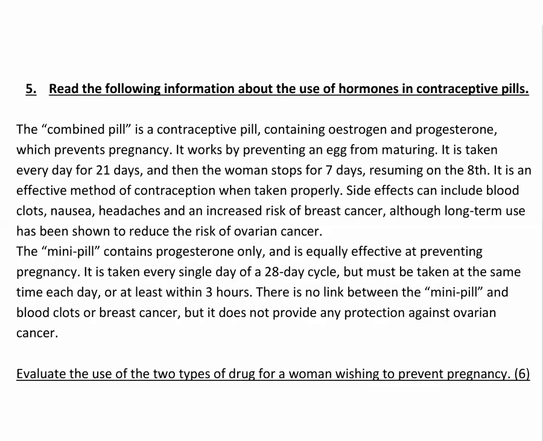The mini pill contains progesterone only and is equally effective at preventing pregnancy. It's taken every single day of a 28-day cycle, but it must be taken at the same time each day, or at least within 3 hours of that time. There's no link between the mini pill and blood clots or breast cancer, but it does not provide any protection against ovarian cancer. Evaluate the use of the two types of drug for a woman wishing to prevent pregnancy.